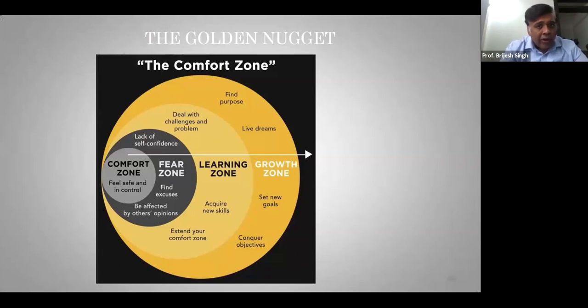Once the comfort zone expands, this means that the things you were uncomfortable about before have now entered your comfort zone, right? And this is how you move on to the learning zone and growth zone.